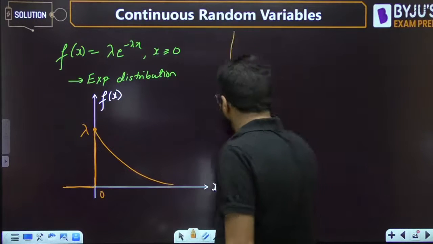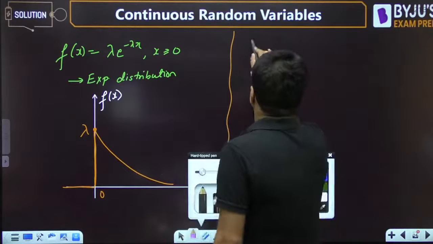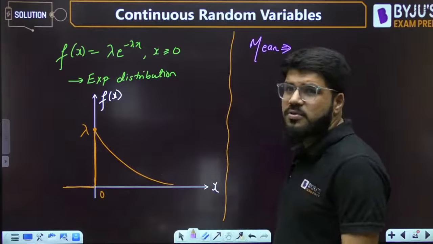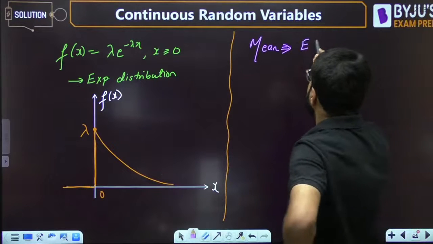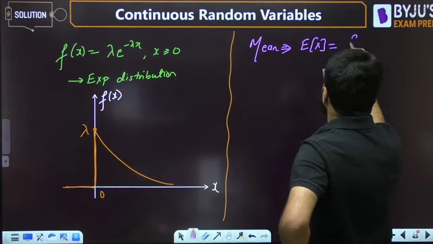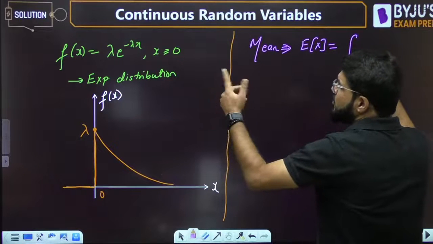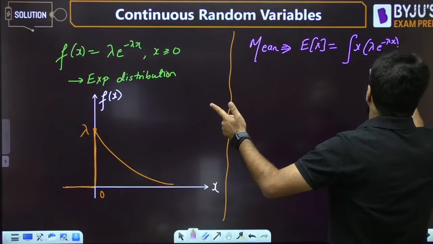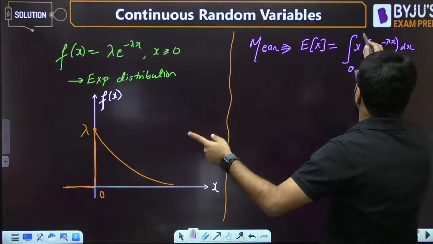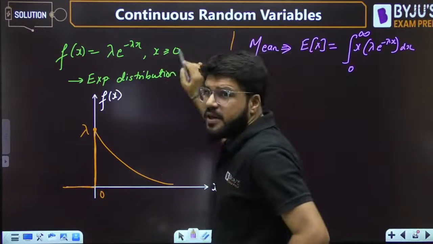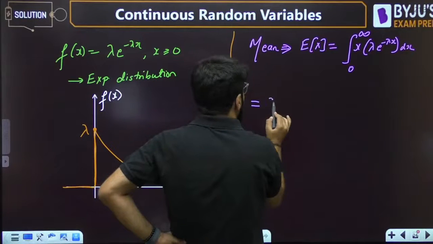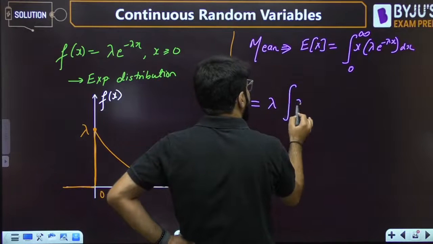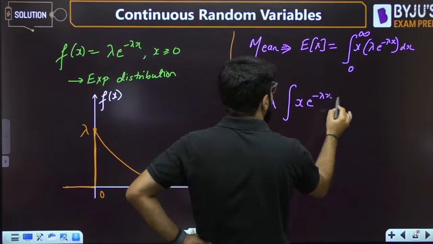Now, for this exponential distribution, what is the mean? How do you calculate the mean of this? Mean means E of x, and what is the formula for mean? Integral of x into f(x), so x into lambda e power minus lambda x dx from 0 to infinity. Here x is only greater than equal to 0. Lambda can be taken outside. You have the integral x e raised to the power minus lambda x dx.